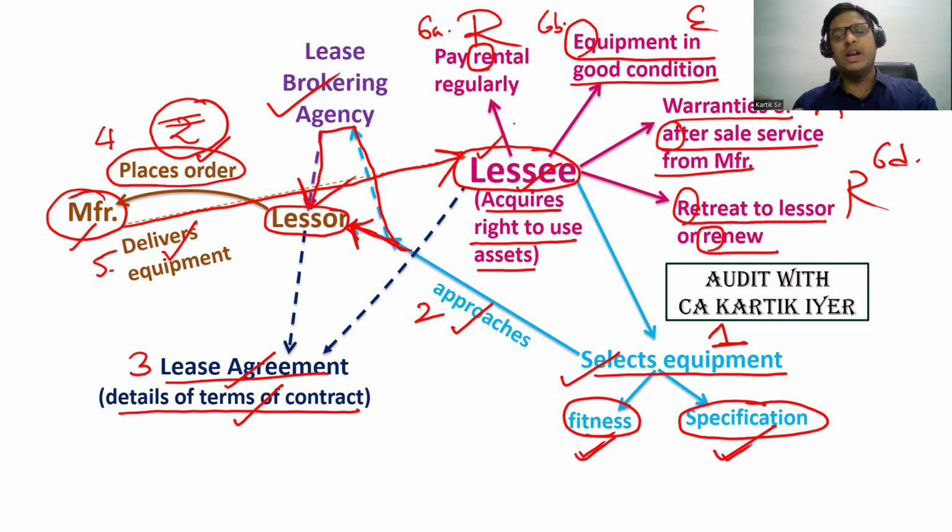Lessee का जो भी factory है वहाँ पे deliver करने बोलेंगे. Lessee का यहाँ पे 4 काम है. First, he has to pay the rental regularly. He has to keep the equipment in good condition. Lessee can take the warranties and or after sales service from the manufacturer. And finally, the asset after the period is over will return to the lessor, or there will be renewal of the agreement. Okay, that is basically how the lease transaction in terms of finance lease works.